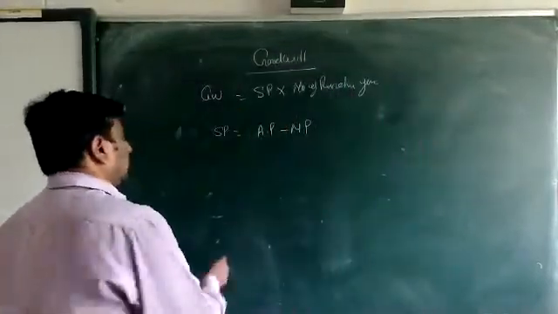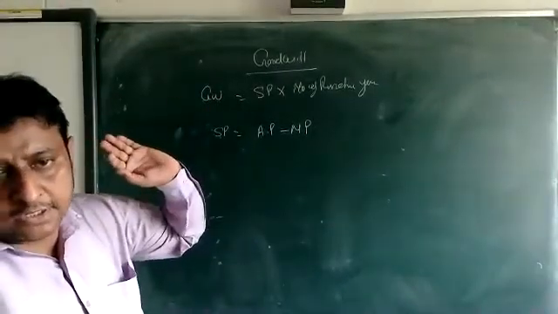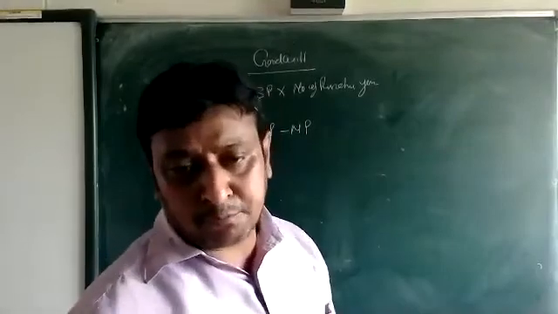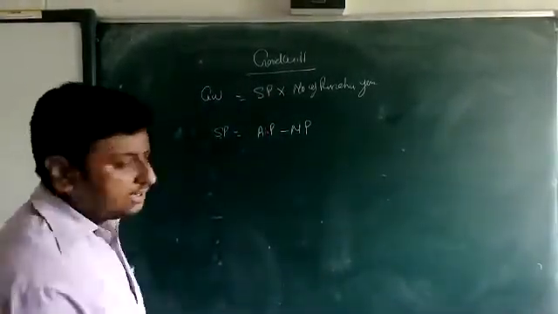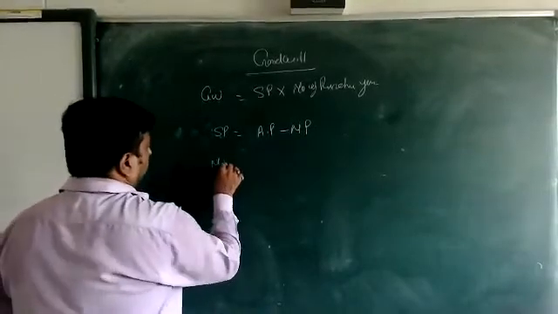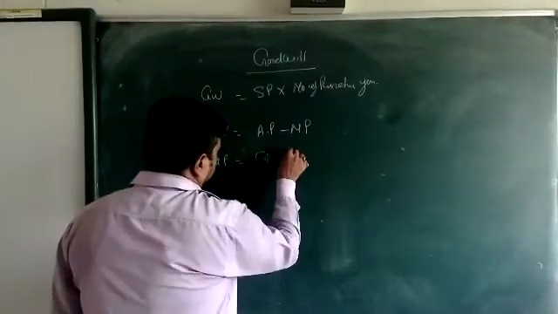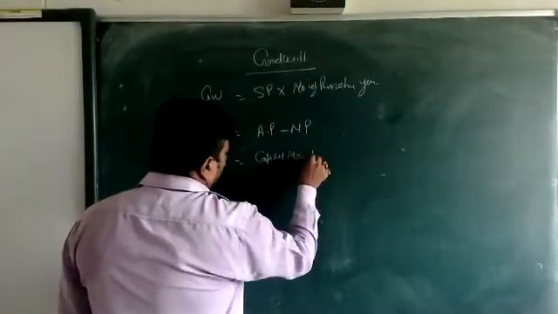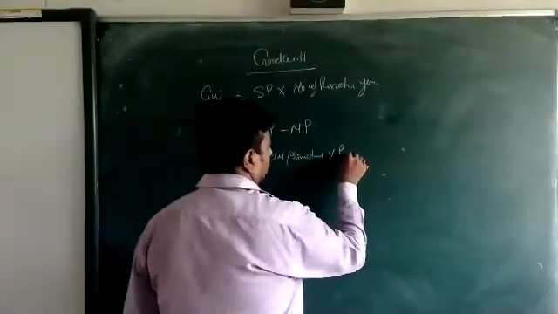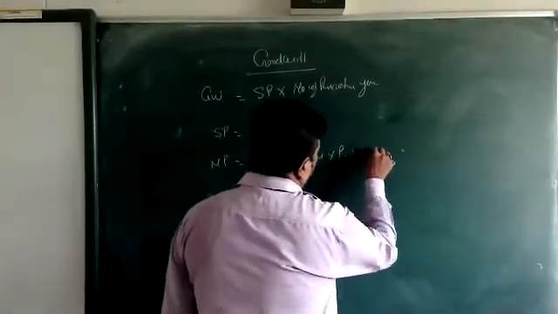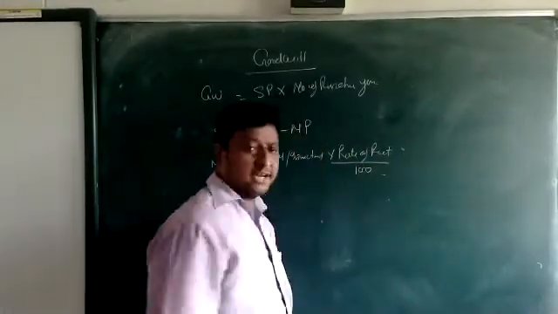Now the problem is, average profit is well known: total profit upon number of profit years. And how to calculate the normal profit? Normal profit is equal to capital or investment into rate of return upon 100.